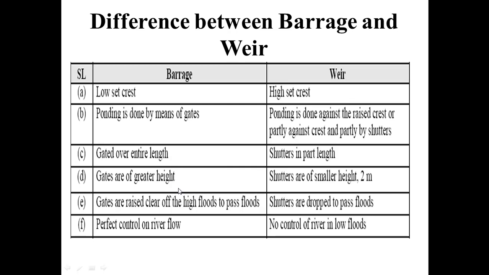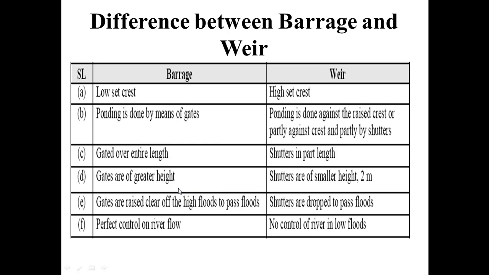Number B, ponding is done by means of gates, means gates are installed in barrages for ponding of water, while in weirs ponding is done against the raised crest or partially against crest and partially by shutters. In case of weirs, the ponding is done by a barrier constructed, and also sometimes crest shutters are installed at the top of the barrier for the extra ponding of water.